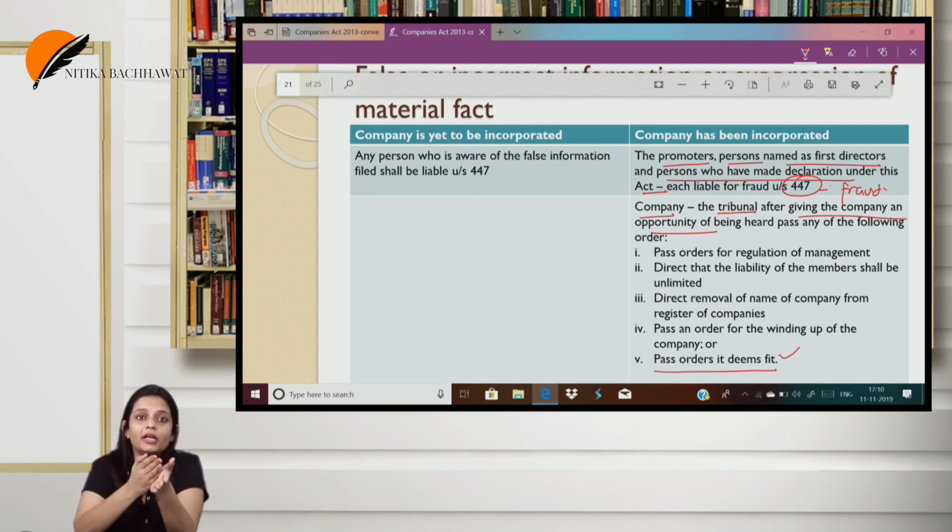Apart from that, for the company there is a separate liability. The tribunal can pass any order. What orders? Any order for the management of the company, an order to make the members' liability unlimited, an order for the striking of the name of the company, an order for the winding up of the company, and one open-ended point, any other order it deems fit.